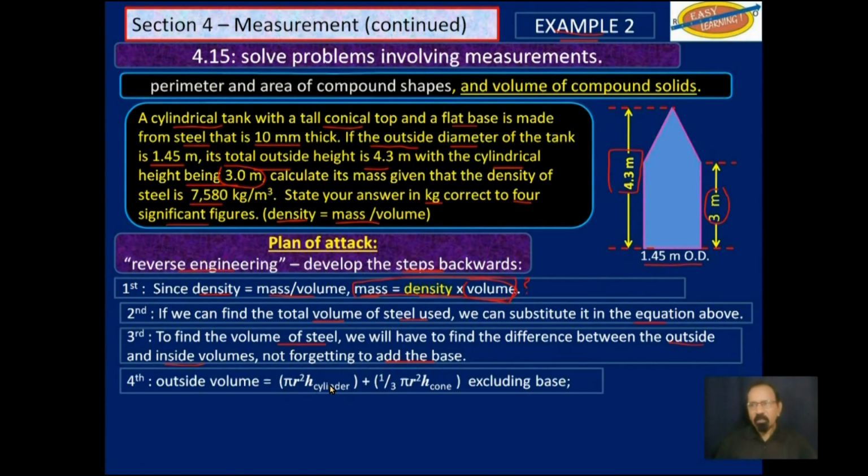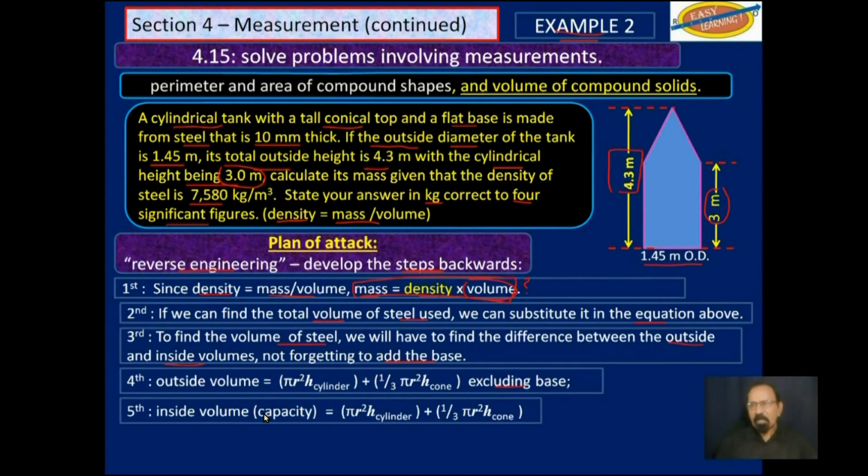Pi r square h for the cylinder plus 1/3 pi r square h for the cone, and we haven't dealt with the base yet. That's the outside volume. Then we can find the inside volume. It's pi r square h, of course, of the inside now, plus 1/3 pi r square h, and now we're dealing with the inside. We are going to have to subtract the thickness of the steel.